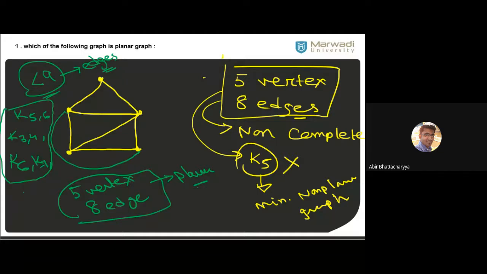So what will you do? You have to show that this graph is not a planar graph. Step 1, try to draw the lines. Try to find all the possibilities. What are the maximum possibilities? Try to connect the lines. If at last you find an intersection, at that point you have to stop.